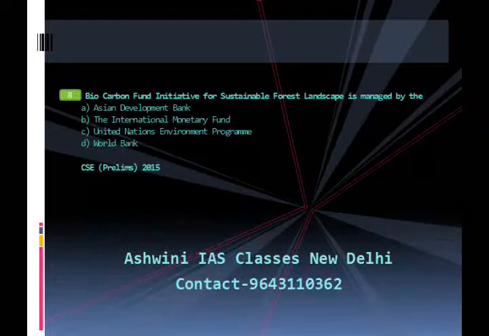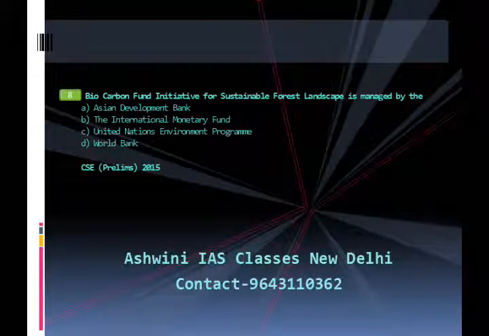Biocarbon Fund Initiative for Sustainable Forest Landscape is managed by the following. A. Asian Development Bank. B. The International Monetary Fund. C. United Nations Environment Program. D. The World Bank. This question has appeared in Civil Services Prelims Examination 2015.